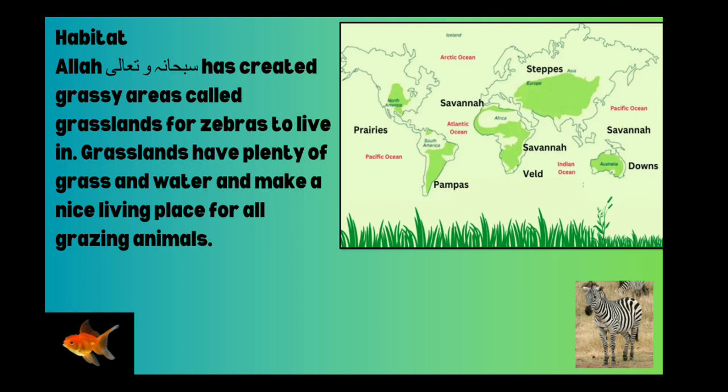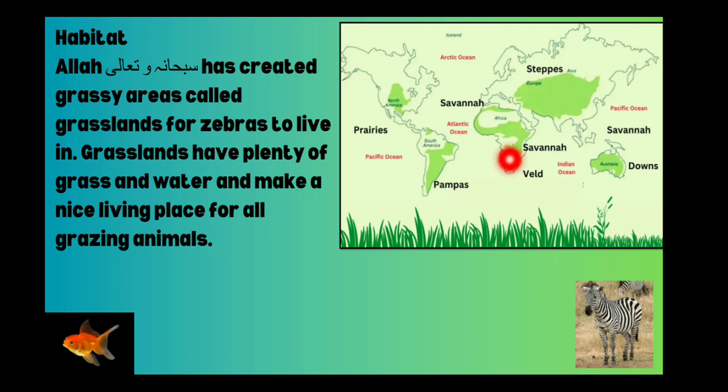Allah subhanahu wa ta'ala has created grassy areas called grasslands for zebras to live in. Grasslands have plenty of grass and water and make a nice living place for all grazing animals. So animals that live on grass, that eat grass, are called grazing animals, and they live in grasslands.